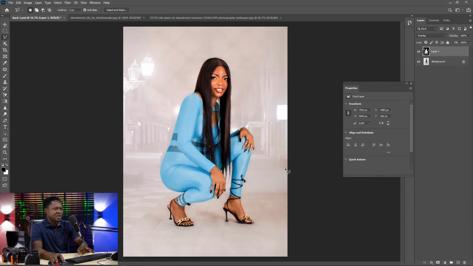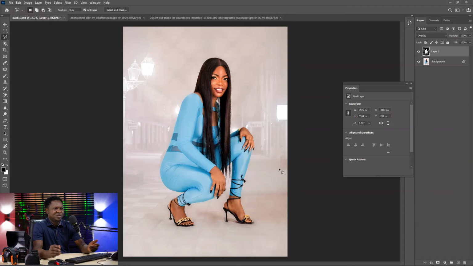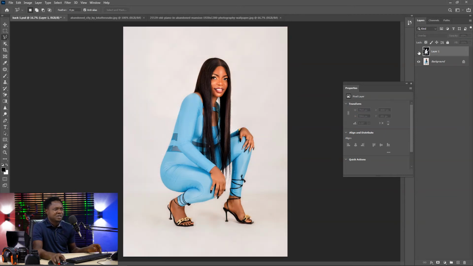Let's deselect and see. Check the background. Something is added to the background which is not that visible but makes a huge difference. If you take a look at it now, you notice that it's better than what we had before, as in the plain background. So if we disable this now, we'll see the before. Then if we enable it, this is before, this is after.